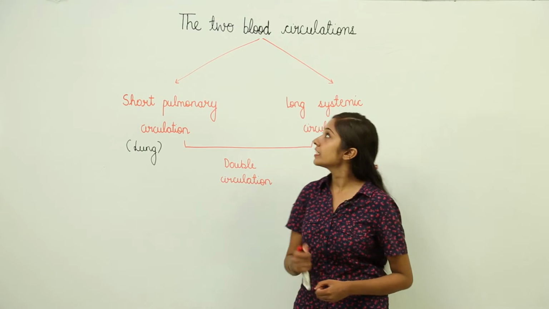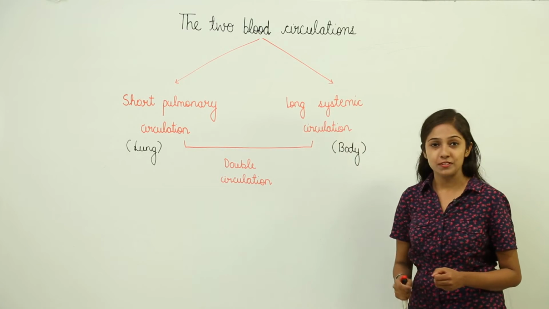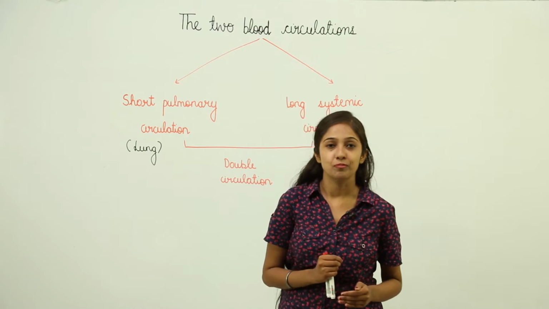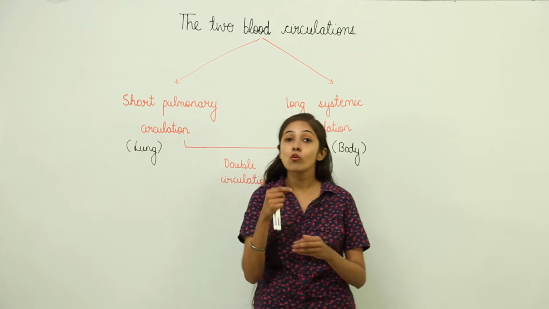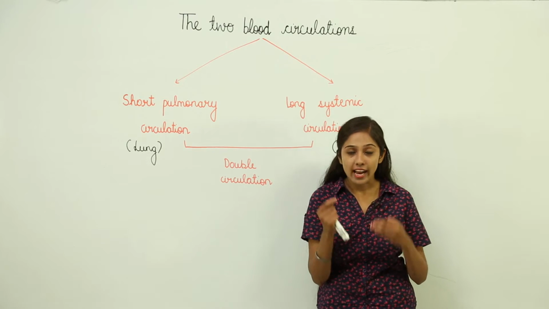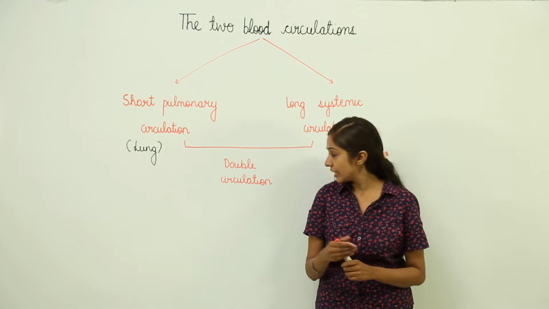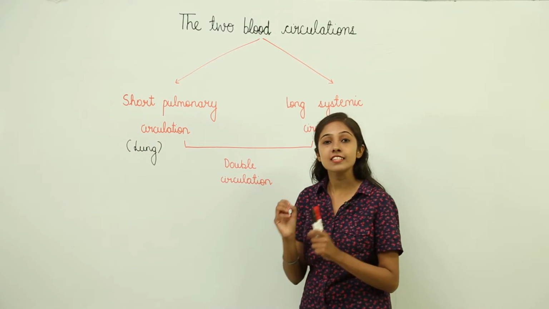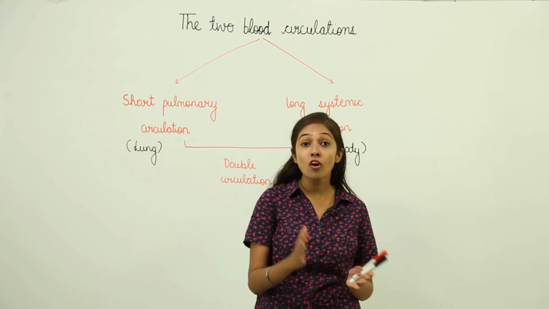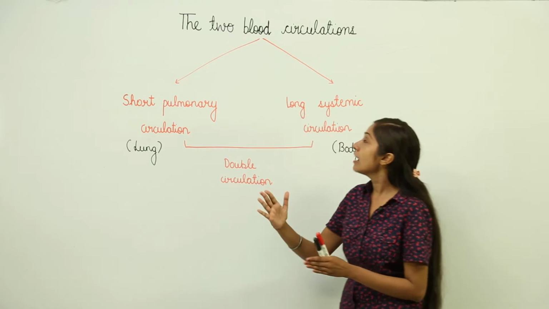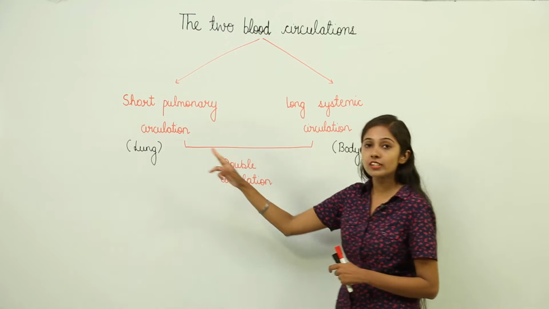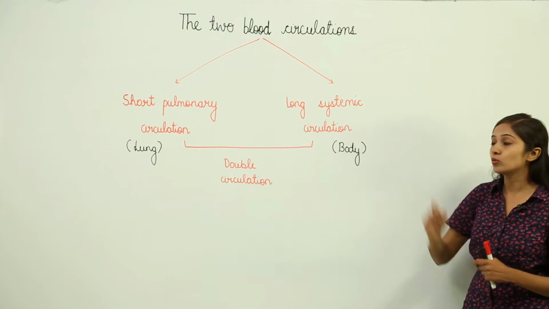Let us discuss the two blood circulations. In the case of blood circulation, in the heart the blood flows twice. So that is why we have double circulation of blood in the heart, because in this case the blood is going to flow twice. Now we have two types of blood circulation. We have pulmonary circulation and we have systemic circulation.